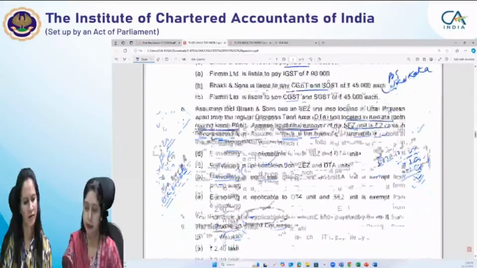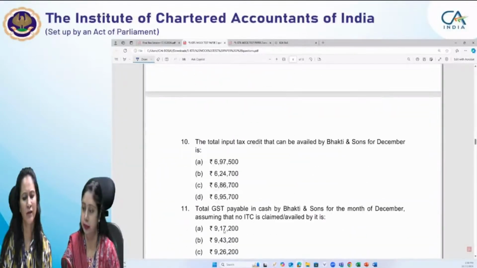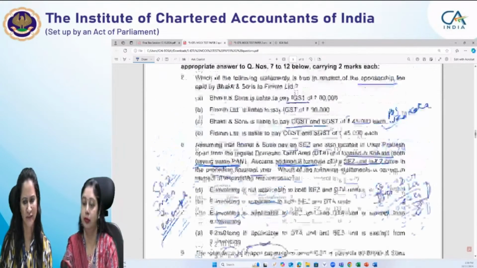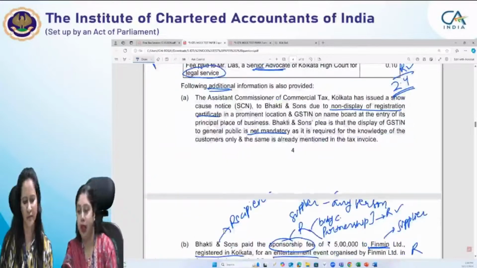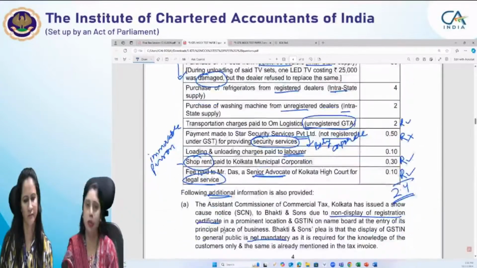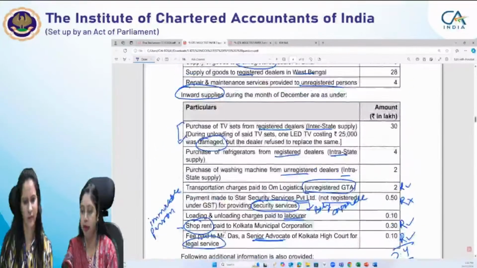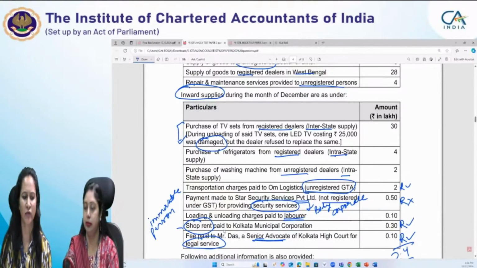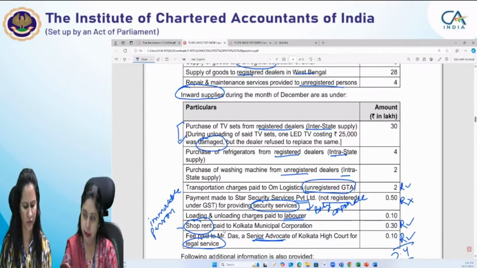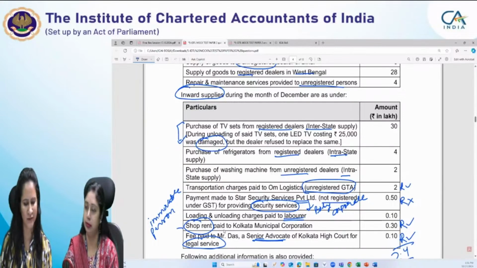See, question number 10. The total ITC that can be availed by Bhakti and Sons for December. They are saying December, so any information regarding October, November, January will not be relevant. And we need the total ITC available, so once again, we need to see the inward supply table only. We need not go to the outward supply table.